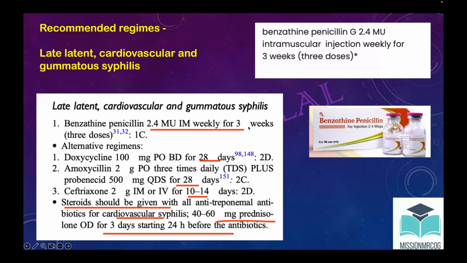Now alternatives: doxycycline for 28 days, amoxicillin for 28 days, ceftriaxone. Now it is a high dose, 2 gram, 2 gram for 10 to 14 days. And with cardiovascular syphilis, usually steroids are given, that is 40 to 60 milligram prednisolone 3 days before the treatment is started. So steroid is given for cardiovascular and even neurological syphilis also. This part I would be explaining.